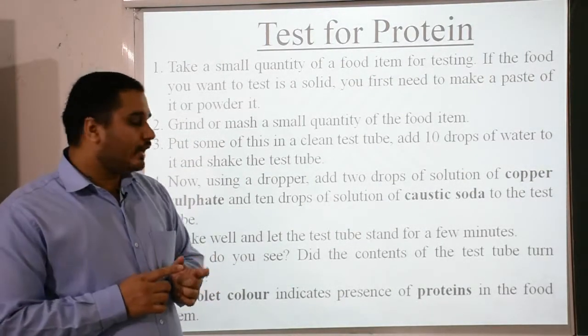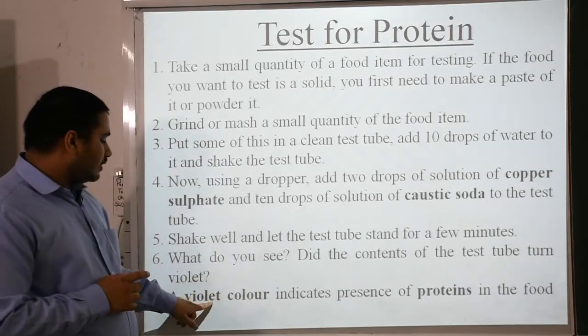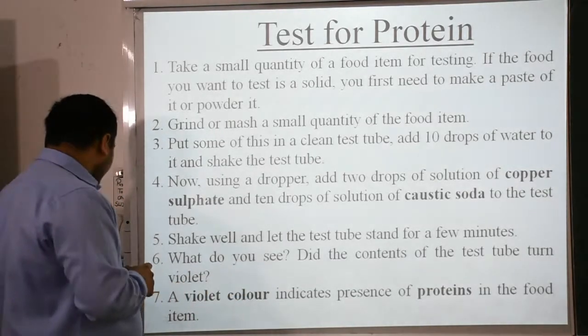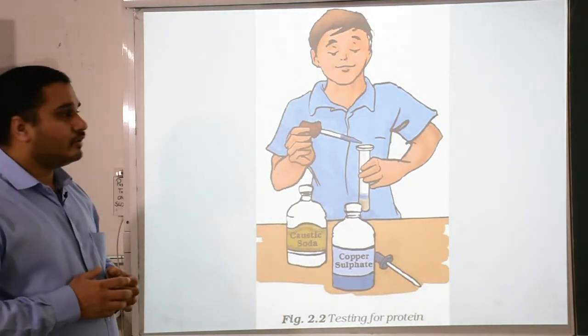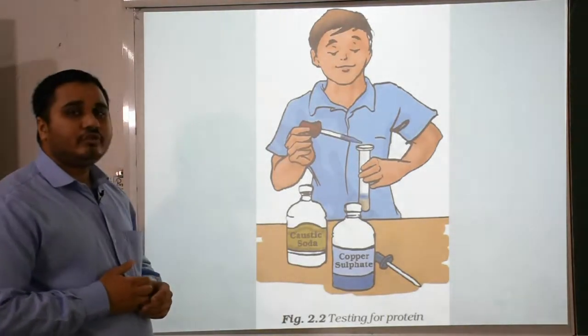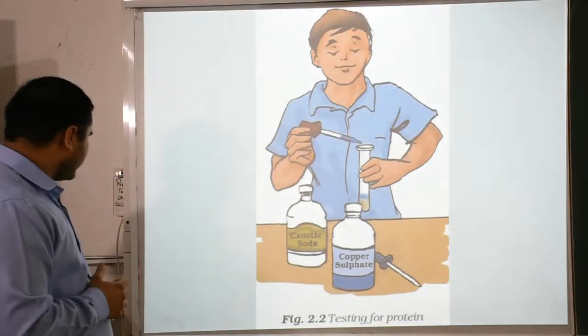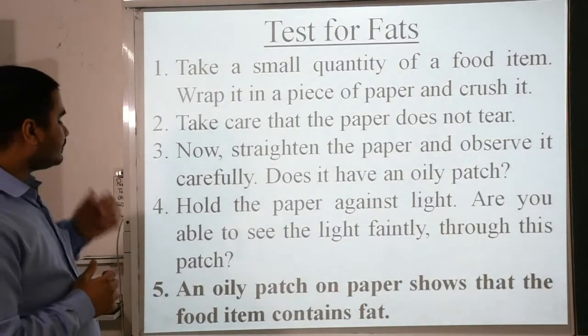Starch gives blue-black, protein gives violet color. Please keep the colors in your mind. This is the example given in your book about the experiment with which you can easily test for protein. Moving on to the test for fat.